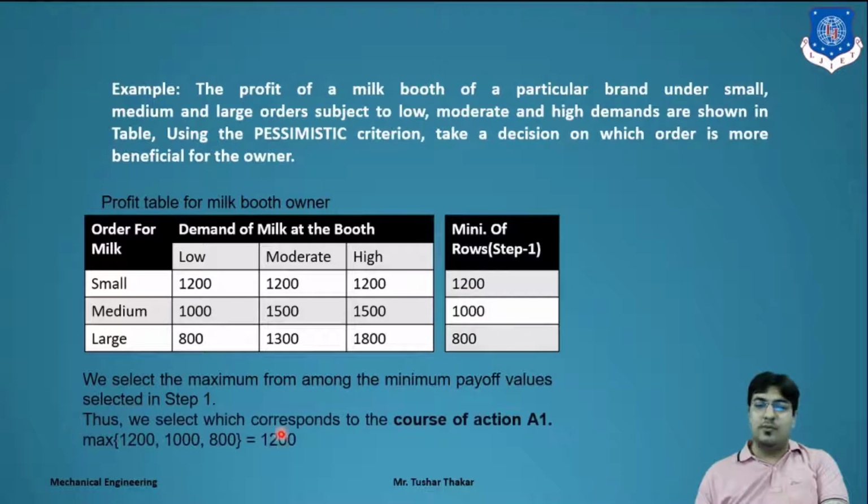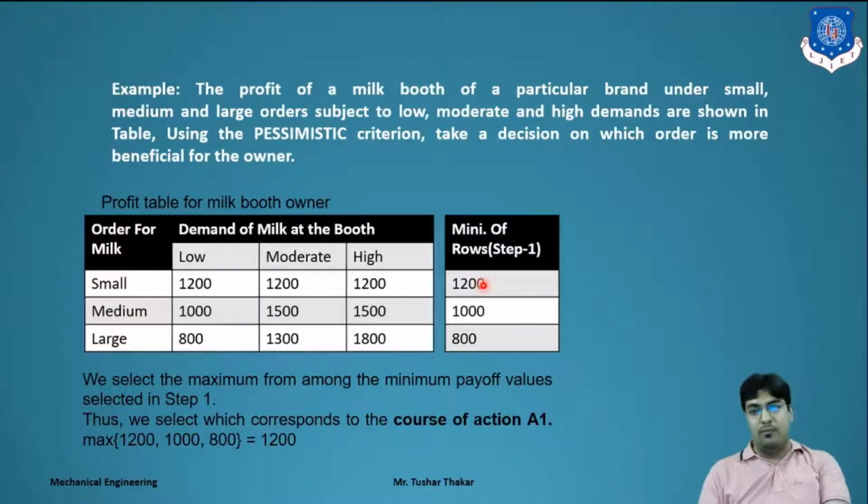So for the Maximin criterion, the milk booth will always go for the small order of milk. He will get 1200. Clear? This is the second criterion. As you all know, clear these two criteria.